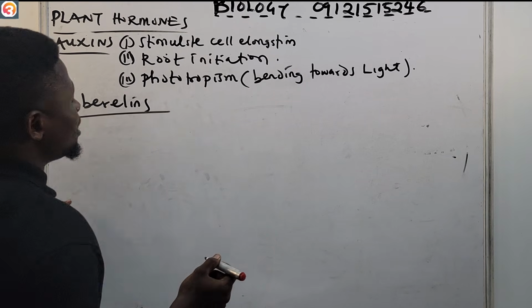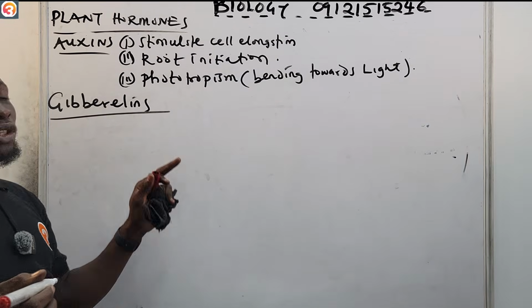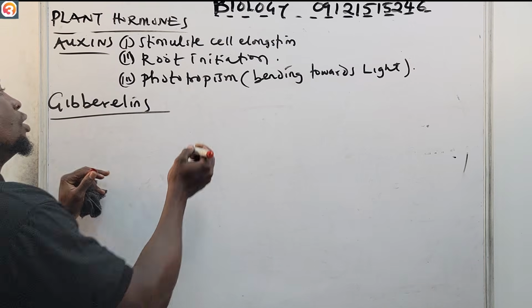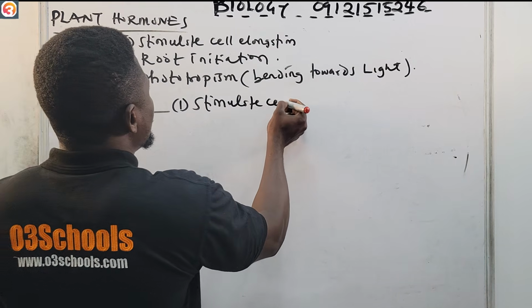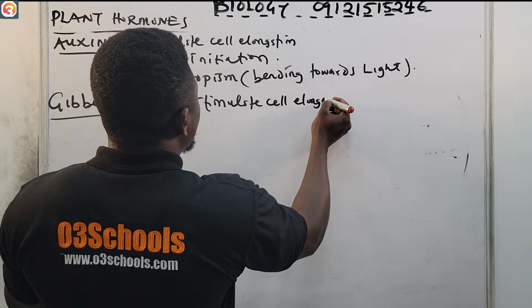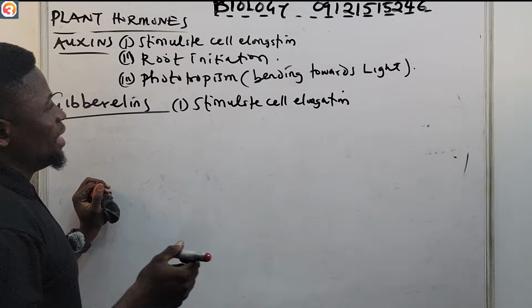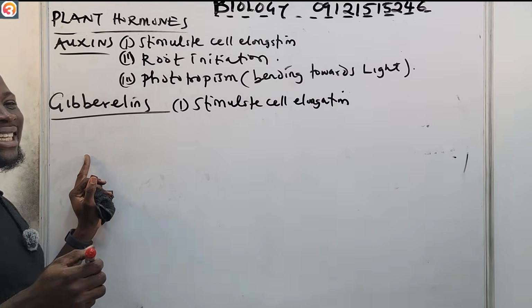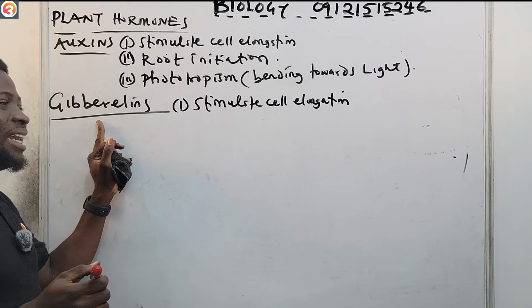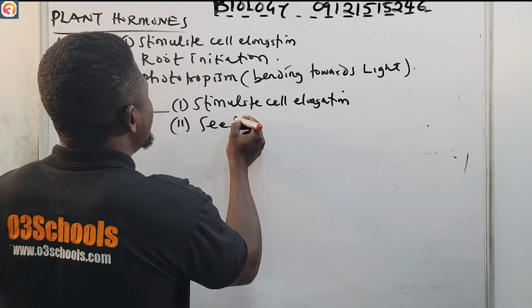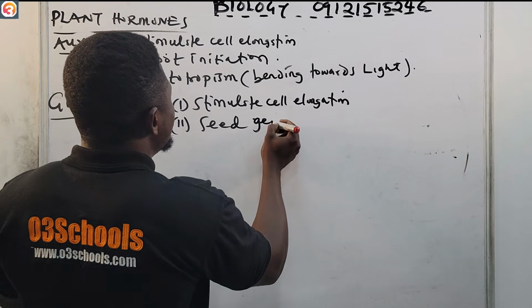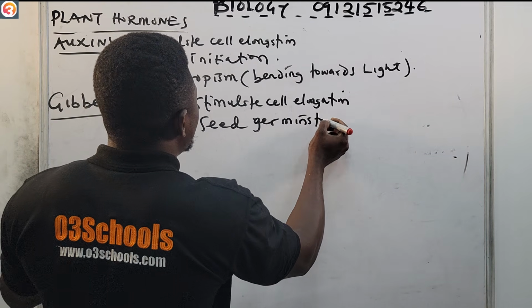Now, number two, let us see the gibberellins. These gibberellins also stimulate cell elongation. But they assist in seed germination. So number two, they assist in seed germination.